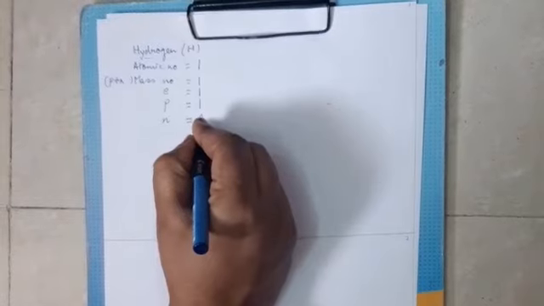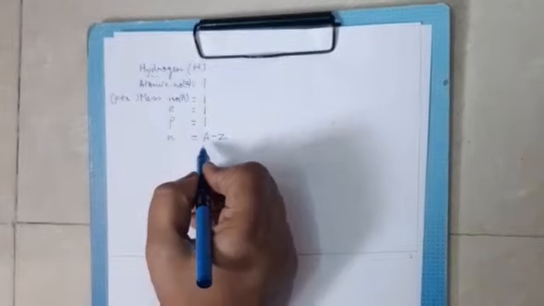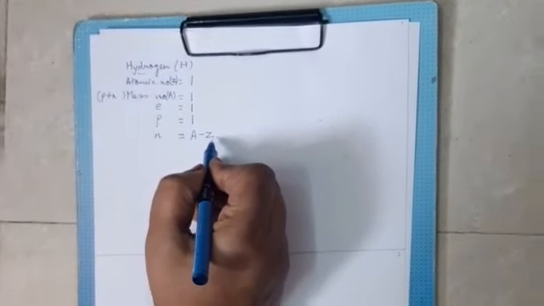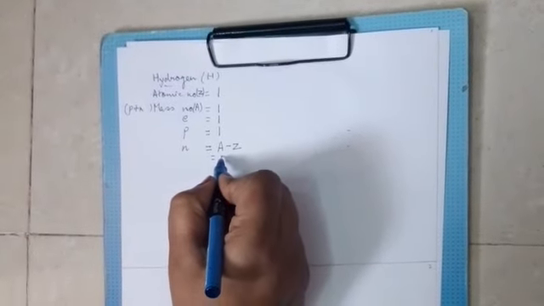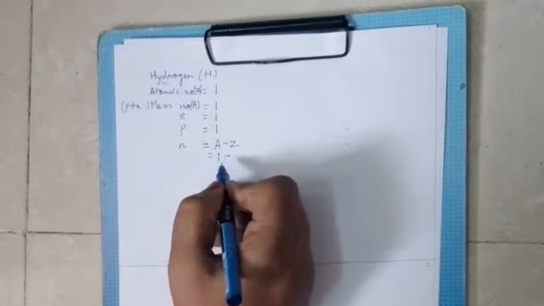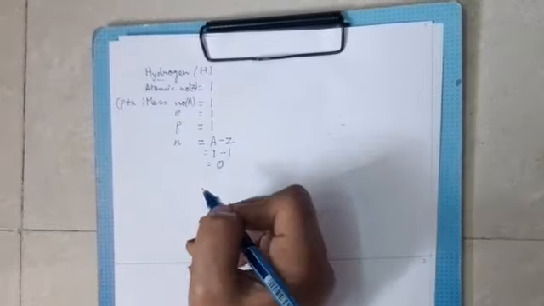We subtract A minus Z. A is the mass number and Z is the atomic number. So from the mass number, we subtract the atomic number. So here 1 is the value for mass number minus atomic number 1. Hence 1 minus 1 is 0. So there is no neutron in the hydrogen atom.